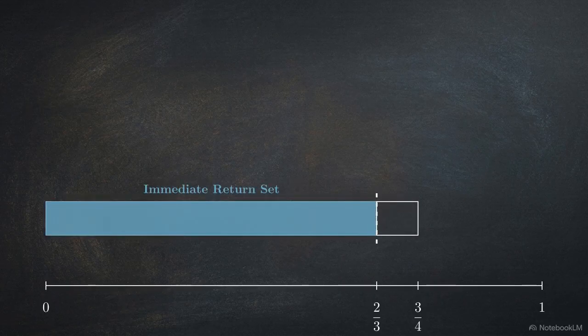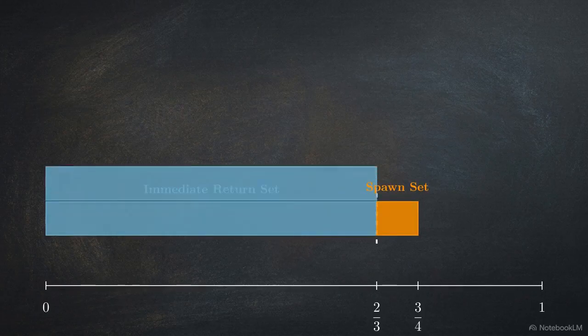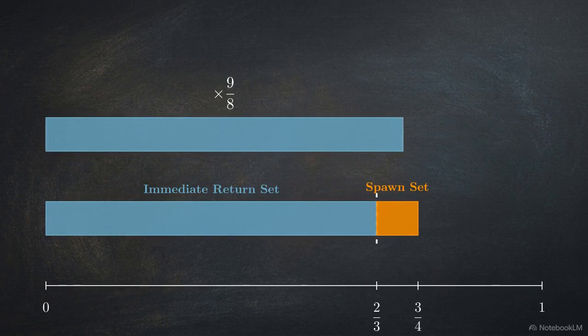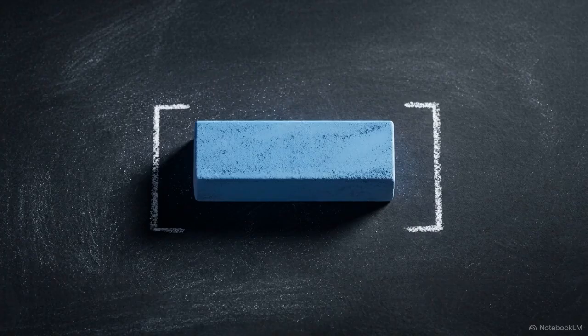The 2/3 threshold splits the core into two sets, a blue segment from 0 to 2/3 and an orange segment from 2/3 to 3/4. The blue immediate return set is multiplied by 9/8, stretching perfectly to cover the full core boundary. Because a single application of RL maps this set directly and perfectly onto the total core X, its orbital tracking is instantly resolved.